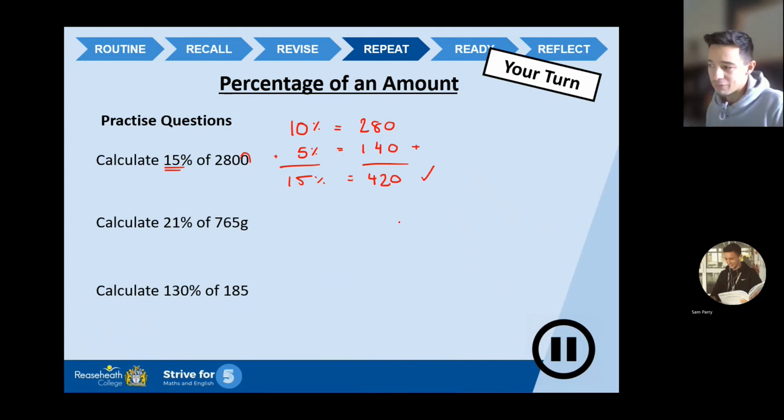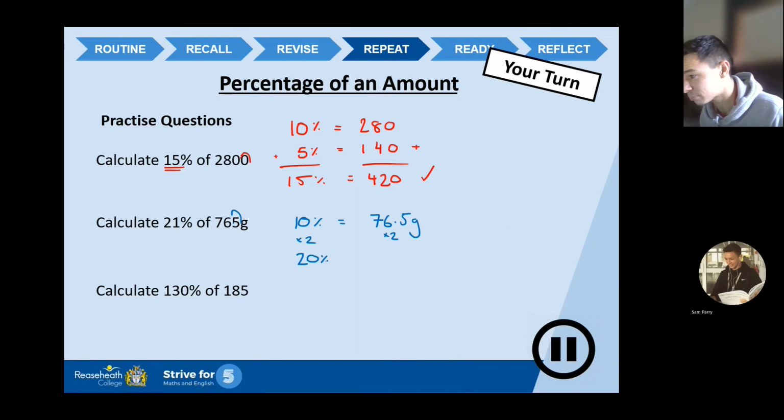Good stuff. Now, if you haven't quite got 420, but you've got either 280 or 140 written down, still very encouraging signs. Okay, I'm still happy with that. Next one, 21% of 765. So let's go for a nice shaded blue for this question. Once again, 10%. I'm going to divide or move the decimal point one place across. So it becomes 76.5 grams. Now I don't want 10%. I want 21%. So I'm going to try and get my 20% chunk done. So I'm going to double it, times it by 2. So 20% equals 76.5 times by 2,